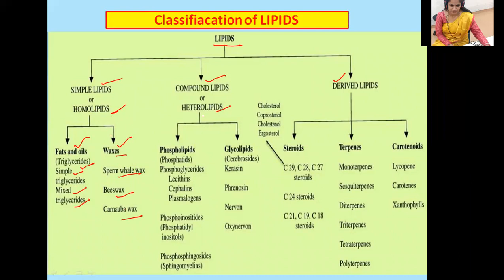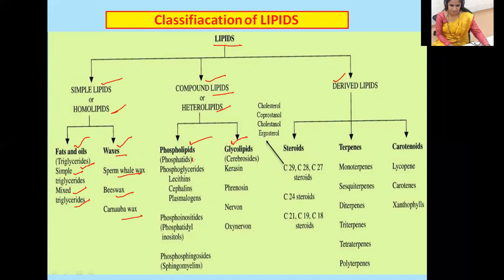Compound lipids are heterolipids. Why is the name heterolipids given? Because upon hydrolysis, these compound lipids yield, other than fatty acid and alcohol, additional compounds. So they are called heterolipids. The main basic classification here is phospholipids and glycolipids. There are many other classifications, but only two I have mentioned here.